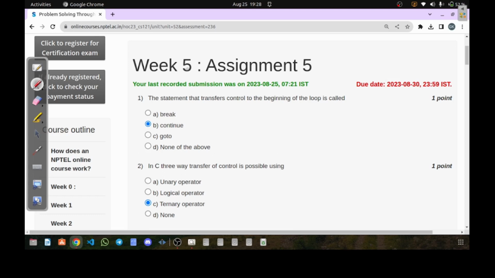Hello students. Okay, so today we are now going to start the MCQ questions of week 5. Again we have here 10 questions. So let's try to understand one by one.